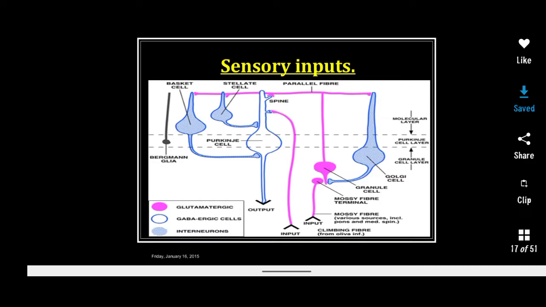We can see here in the picture that it is inhibitory in nature and secretes GABA.